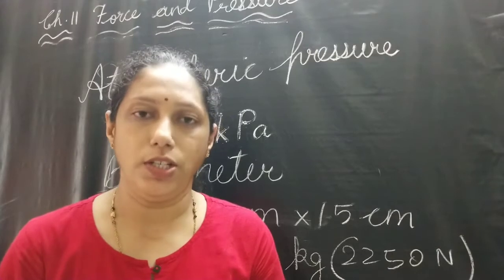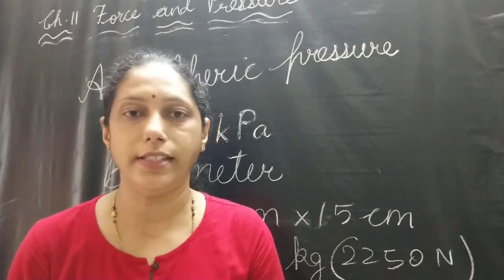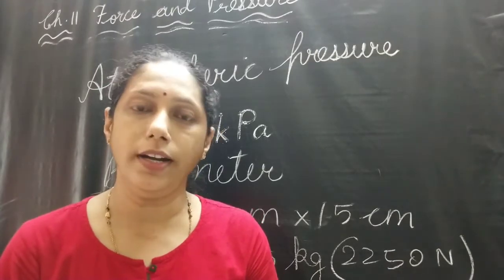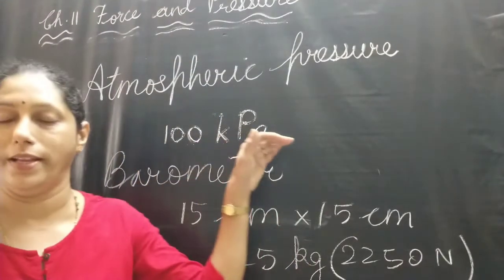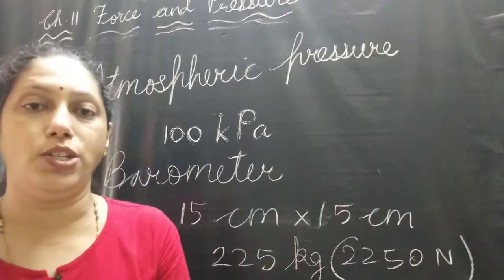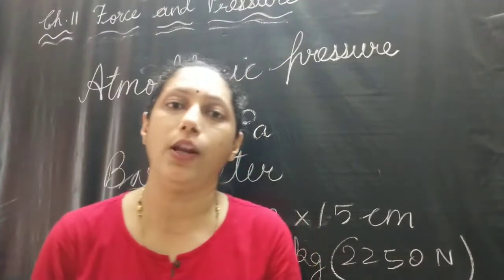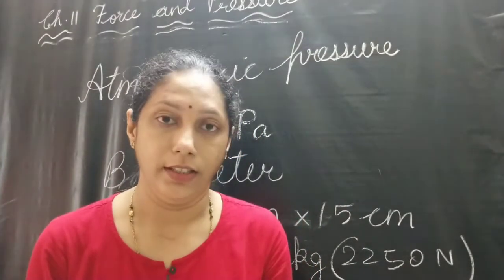The pressure exerted by air on an object is known as atmospheric pressure. Atmospheric pressure on the Earth's surface at sea level is 100,000 Pascal. We can write it this way: 100 kilopascal. This atmospheric pressure is so enormous, yet we do not feel it.